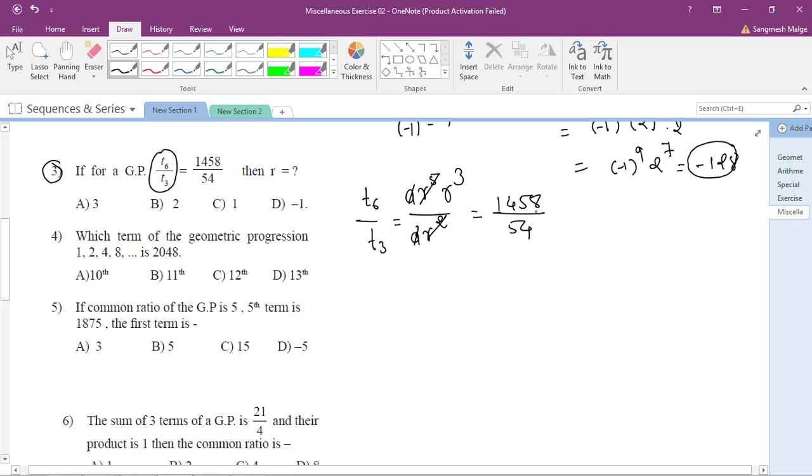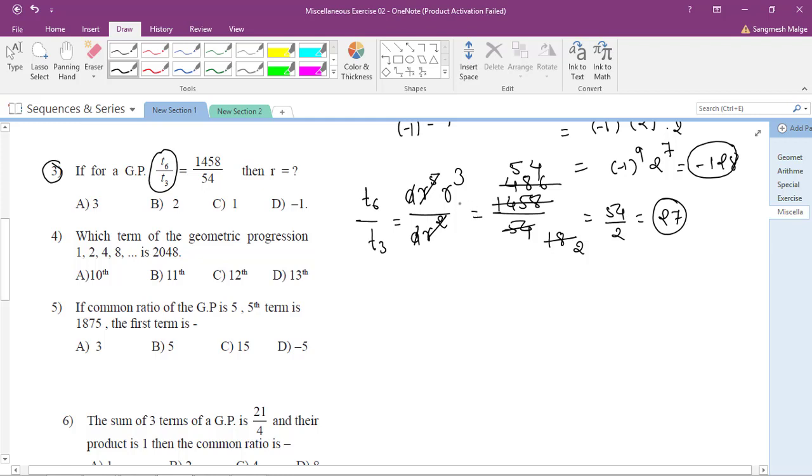How can you cancel this? Let's cancel by 3. So 3 ones are 3, 2 is left, 8 threes are 24, so 18. My medium is Marathi, okay. Next, 3 fours are 12, 2 threes are 6, 8 threes are 24, 1 three is 3, and we get 18. Okay, so again by 9 you can take, 9 twos are 18. 9 fives are 45, 9 fours are 36, so 54. So 54 by 2, how much is 54 by 2? It is 27.